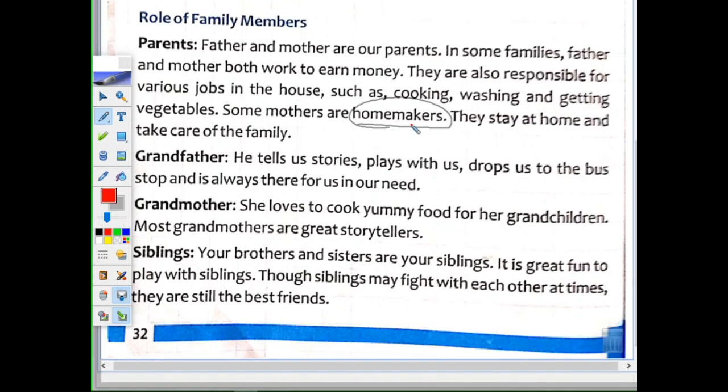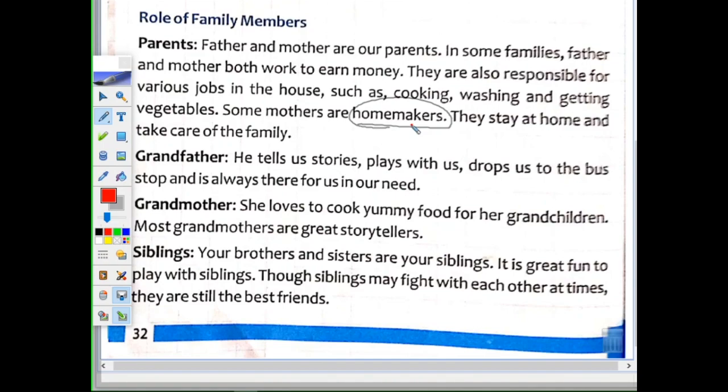So children, I think you also believe this. Grandma, they play a great role in our life. So they are great storytellers because they are older than us and they know many more things which we don't know at all, children. And now you are very small and you find it very interesting when they are telling stories. Mama is telling sometimes, quickly finish your work and then only you can go to your grandma and listen to the stories. Yes or no?